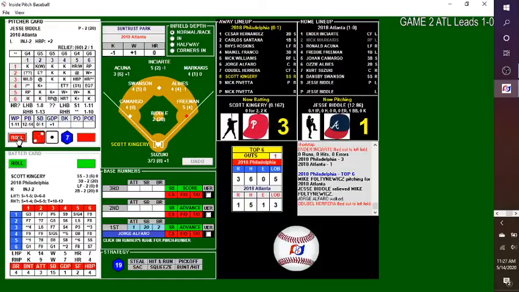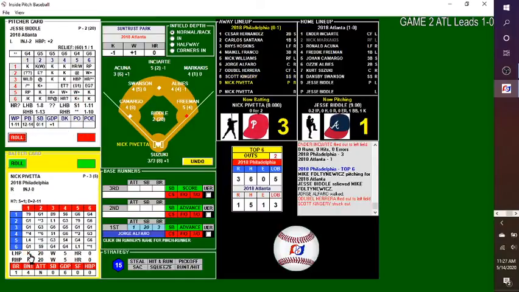Jesse Biddle with 1 down and 1 on. He'll face Scott Kingery, who's 0 for 2, and he struck out both times. 5-6. Called strike 3, and Kingery gets the hat trick.